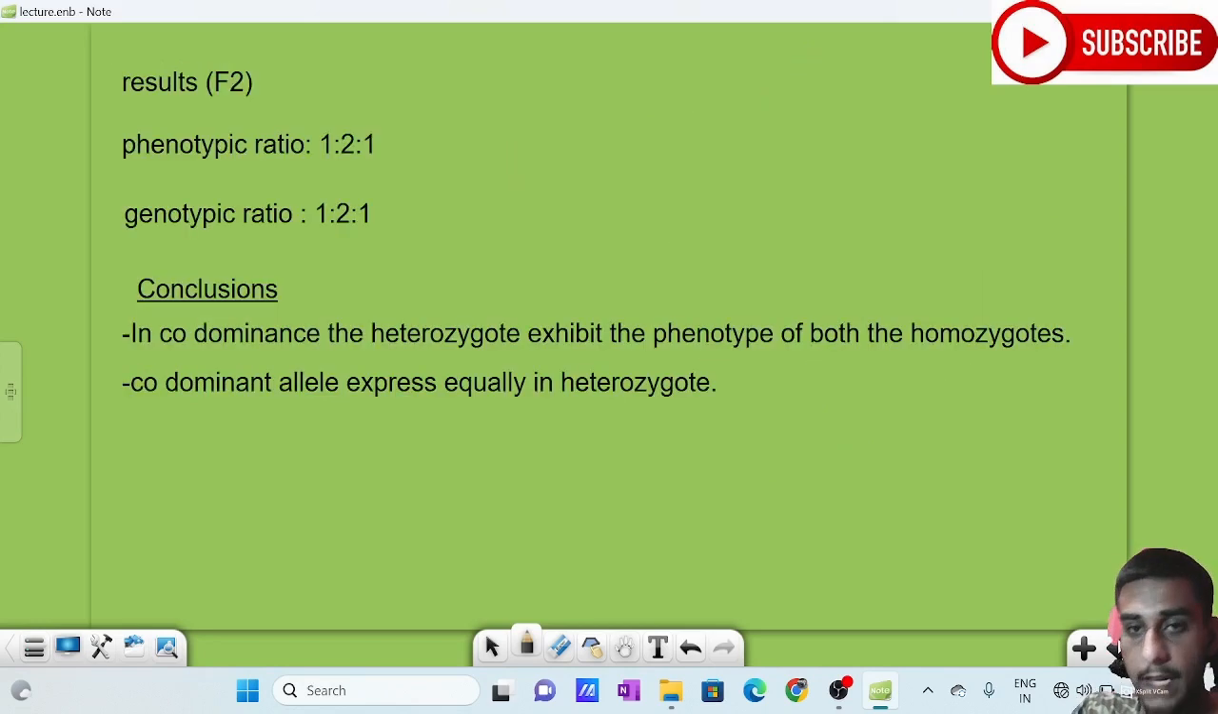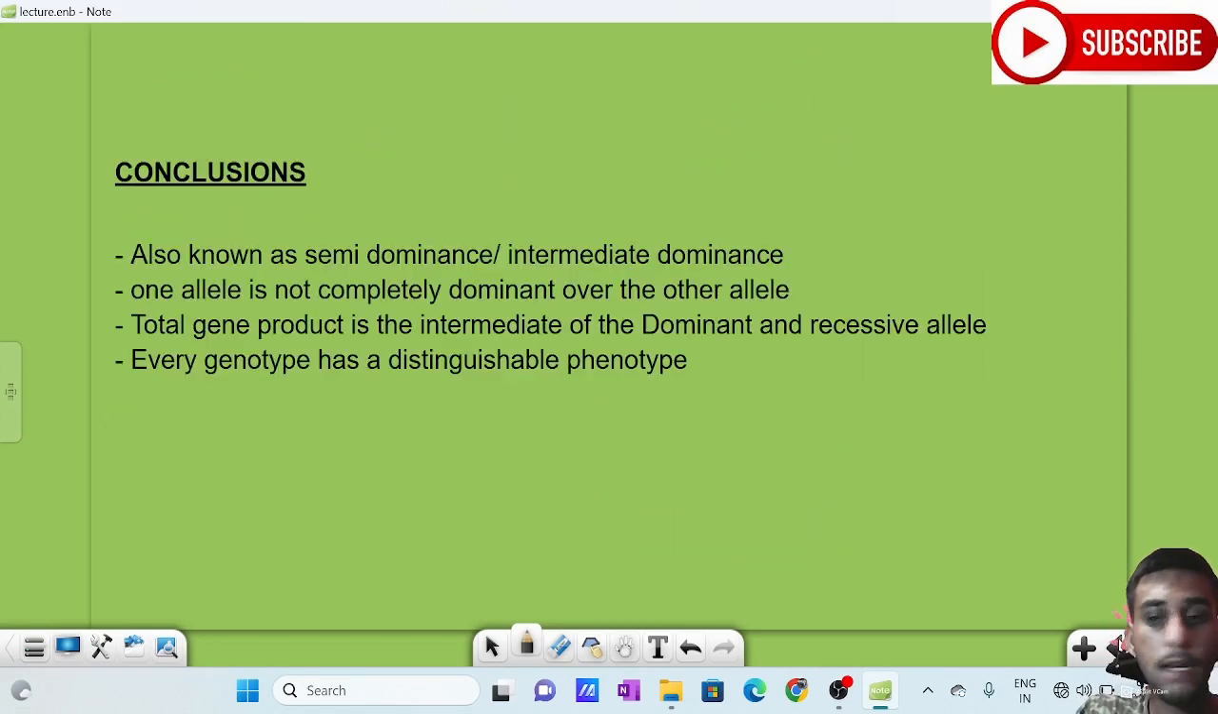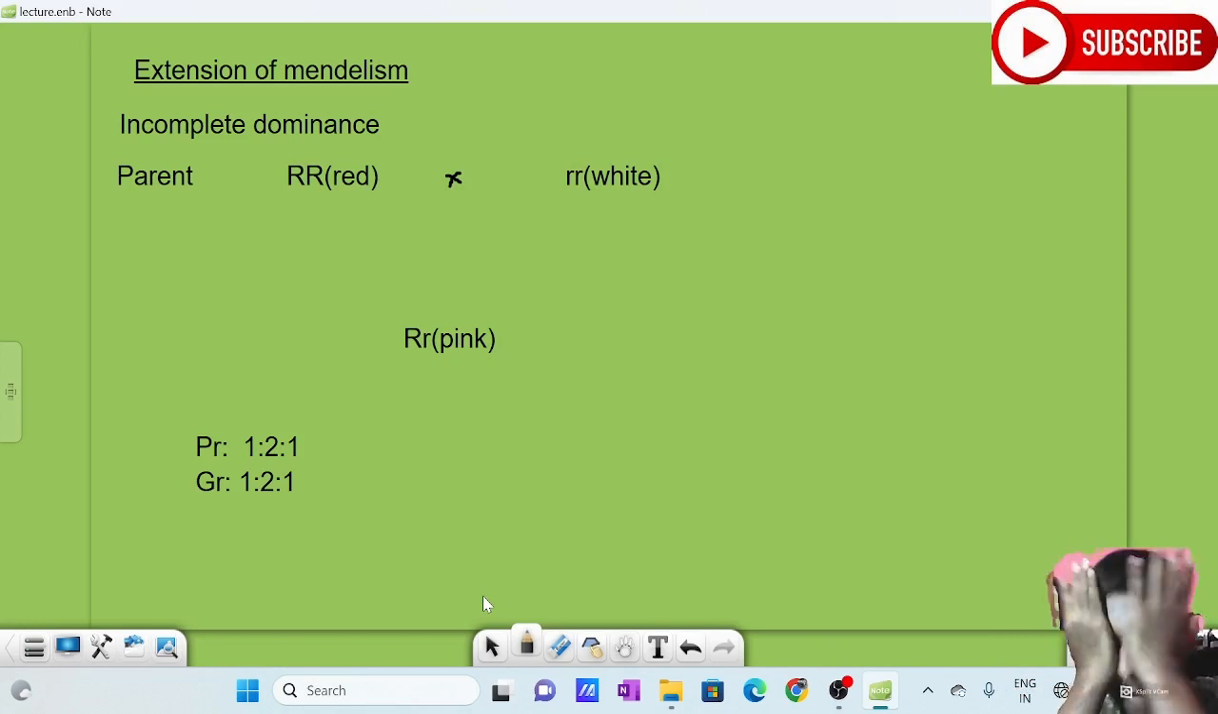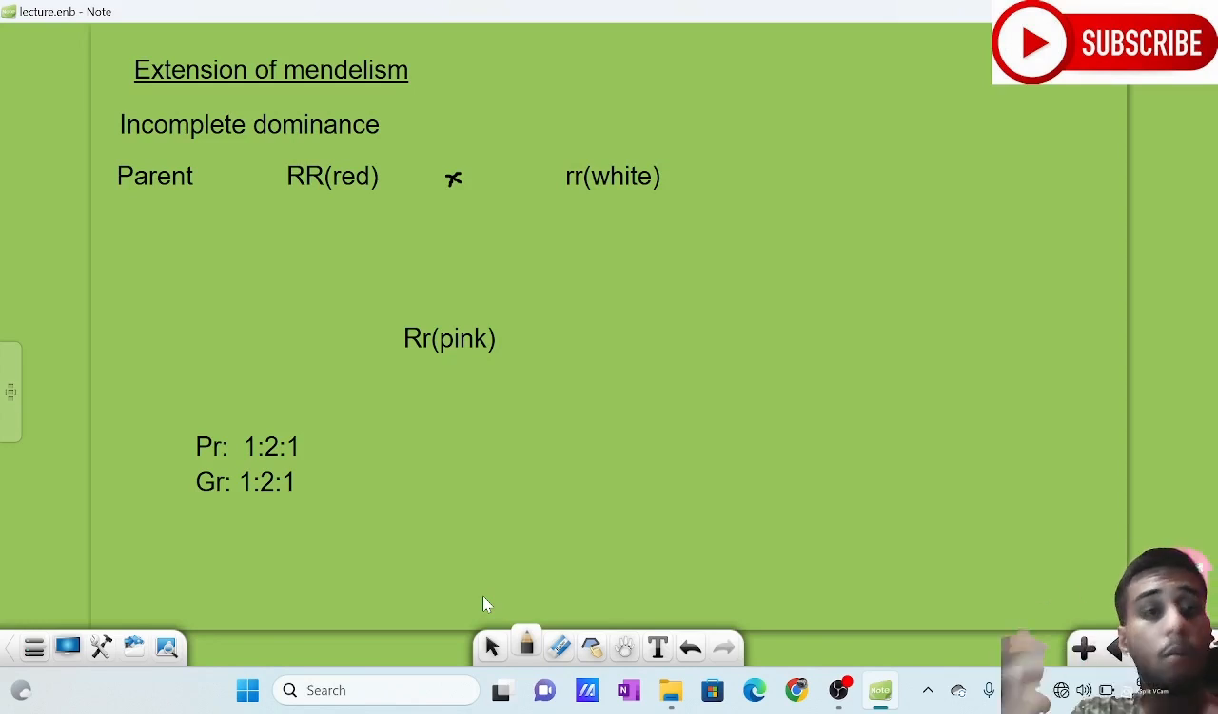So next we are going to discuss incomplete dominance. What do you mean by incomplete dominance? It is actually an extension of Mendelism. In incomplete dominance, first of all, we will do a cross. Incomplete dominance is also known as semi-dominance or intermediate dominance. Why is it known as semi-dominance or intermediate dominance? Because we will understand it from this cross.